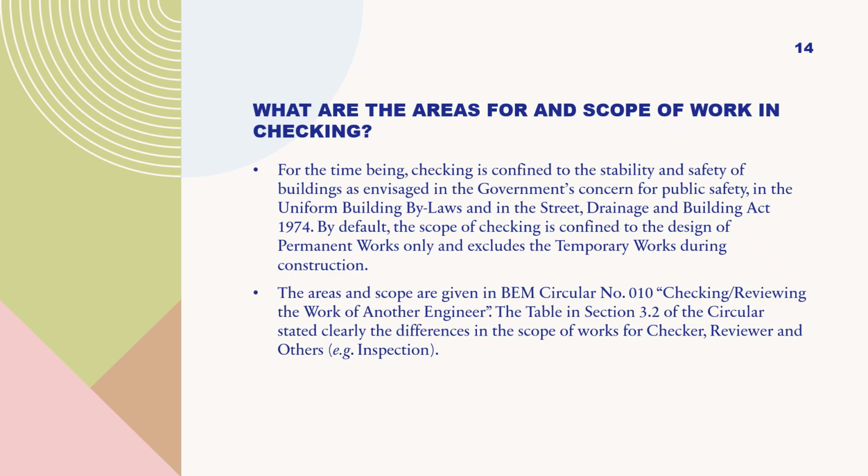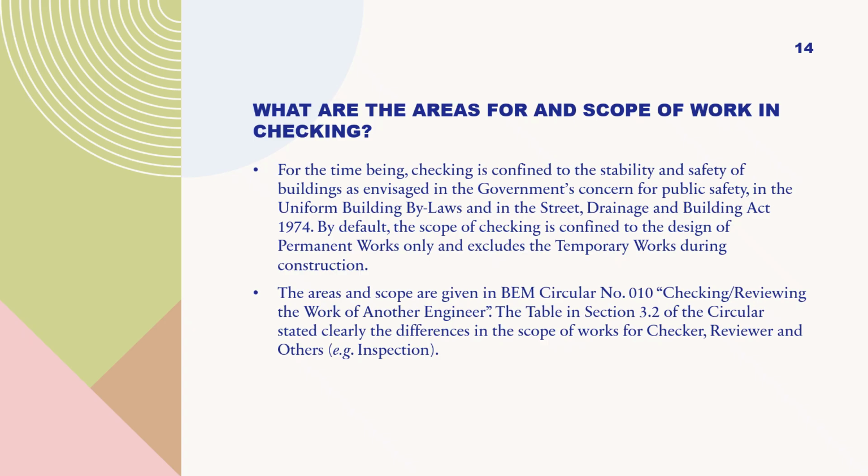What are the areas for and scope of work in checking? For the time being, checking is confined to the stability and safety of buildings as envisaged in the government's concern for public safety, in the Uniform Building Bylaws and in the Street, Drainage and Building Act 1974. By default, the scope of checking is confined to the design of permanent works only and excludes the temporary works